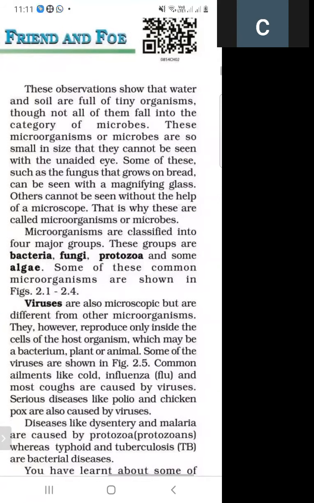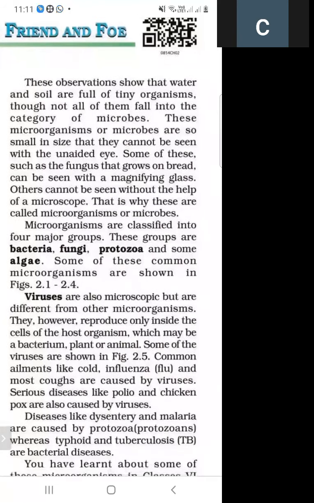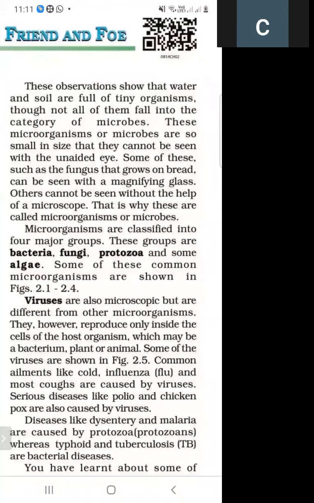These microorganisms are divided into four categories. First one is bacteria, second is fungi, third is protozoa, and fourth is algae. Some of the common microorganisms are shown in table 2.1 and figures 2.1 to 2.4. So there are four major groups of microorganisms: number one is bacteria, number two is fungi, number three is protozoa, and number four is algae.